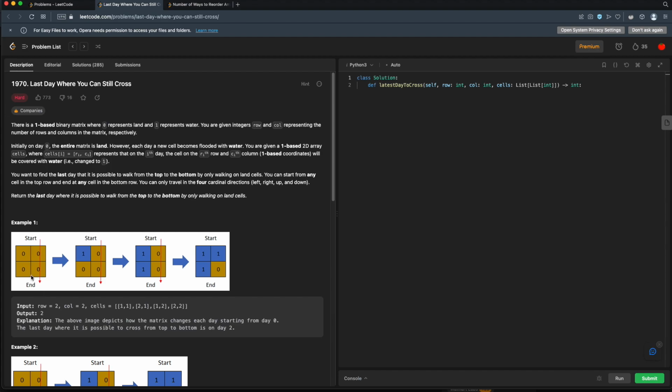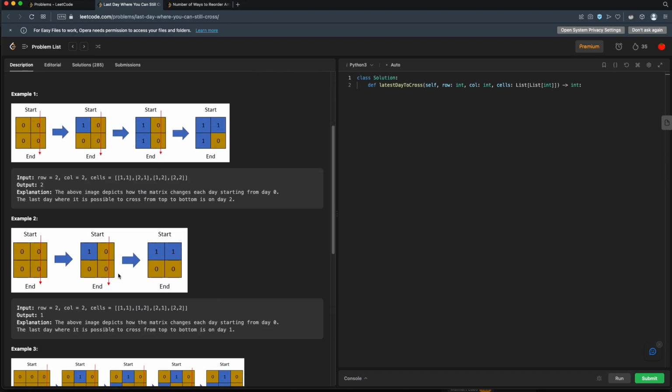So we have a bunch of land. On day 1, we fill in 1-1 with water. On day 2, we have 2-1. Oh, interesting, so 2 is the row and 1 is the column. This is opposite of what I'm used to. I'm used to X and Y. So 2-1 fills in here, 1-2 fills in here, and that means we're blocked from going from up to down. All right, we have another example, 1-1 and then 1-2.